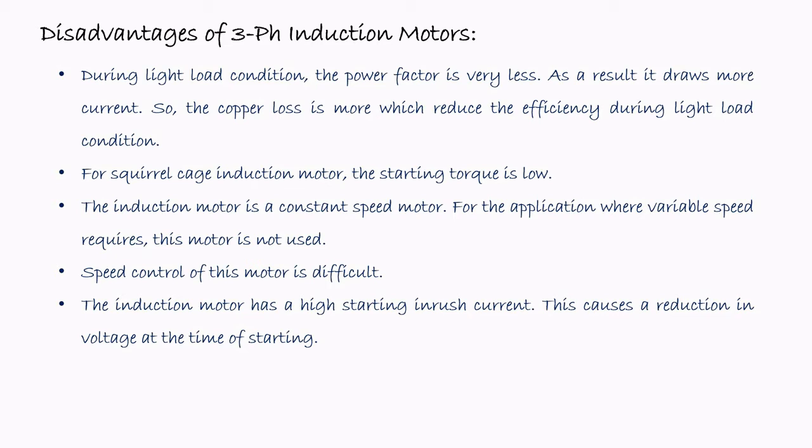As a result, a huge amount of losses occurs during the starting condition, and therefore there may be a chance of burning the windings of the motor. Therefore, to control this high starting current, some extra devices are required so that the induction motor can be started with a controlled current.